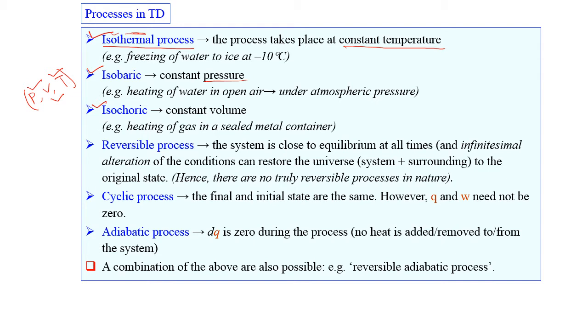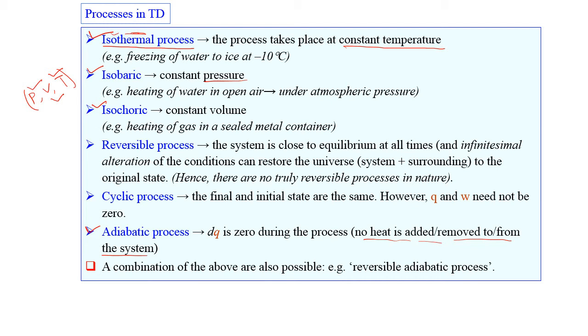Then one more important process is the adiabatic process. Okay. So what is the adiabatic process? The definition is dQ is 0. So if dQ is 0, it means no heat is added to or removed from the system.